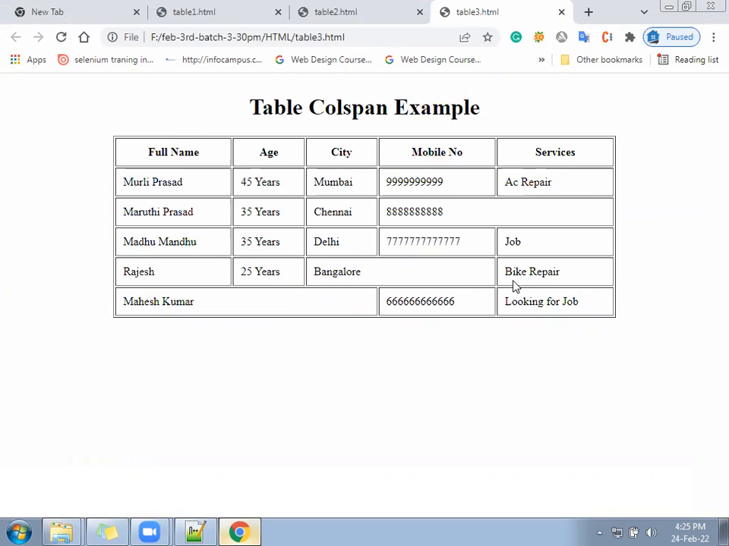Remaining all are coming. So we will come to know, okay, mobile number is there, service is there, but these two are missing. In fact, we can leave them empty also. It is not necessary that we have to give only. We can leave empty also. But if you leave empty, you will not understand the meaning of colspan. Okay, so come next.